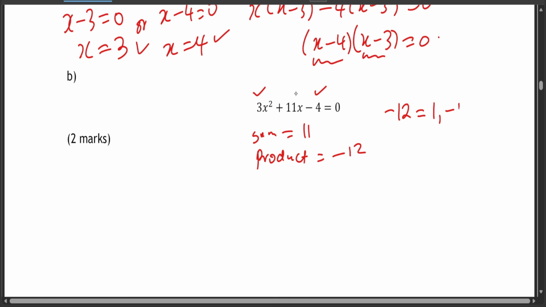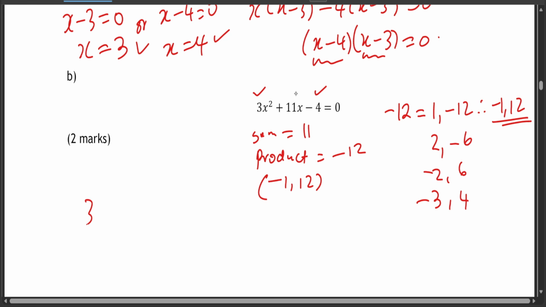We have 1 and negative 12. We have 2 and negative 6. We also have negative 2 and 6. We have 3 and 4. And I think those are enough. 6 and 2, we've just written it. Now, which ones, if you add, give you 11? I think we also have negative 1 and 12. These are the numbers. So the numbers are negative 1 and 12.